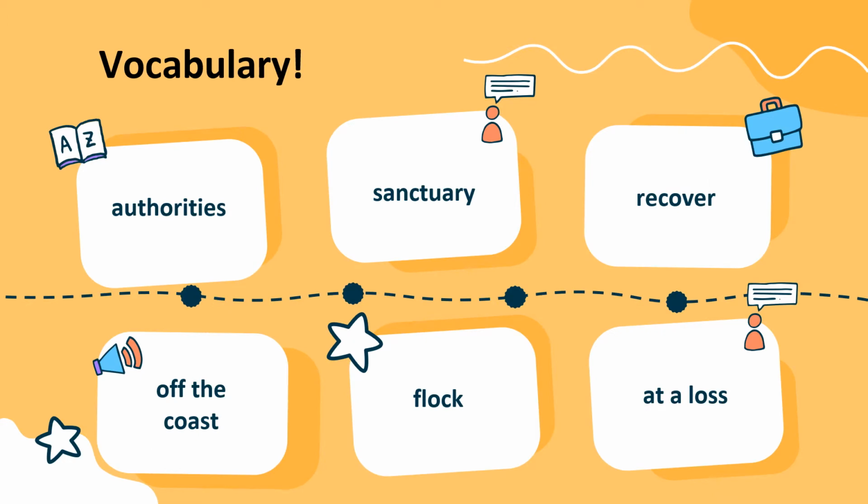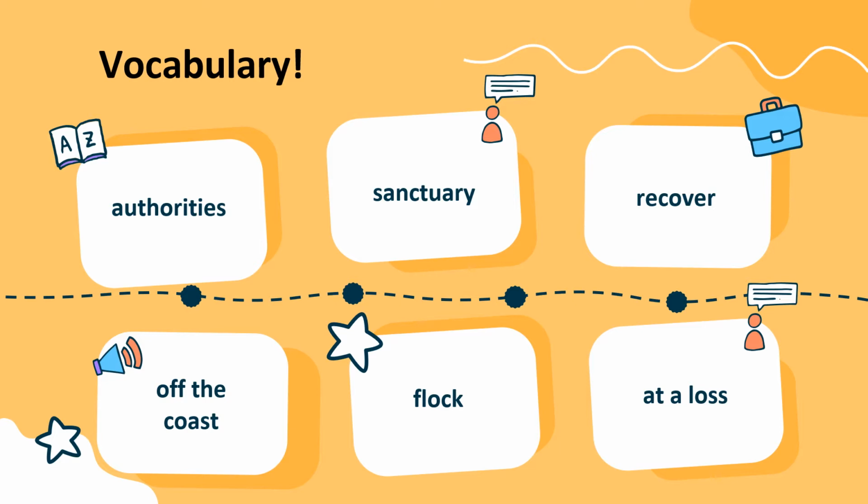Before I jump into the next class, I would like to have a revision with everyone. Now, can you take a look at the slide? Alright. There are 6 words here: authorities, sanctuary, recover, off the coast, flog, and at a loss.